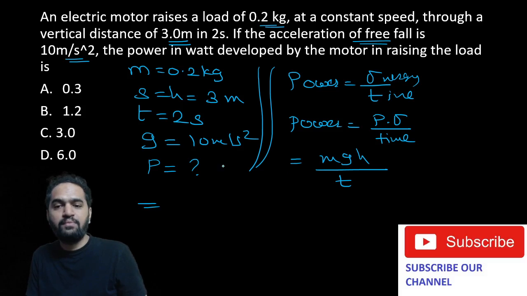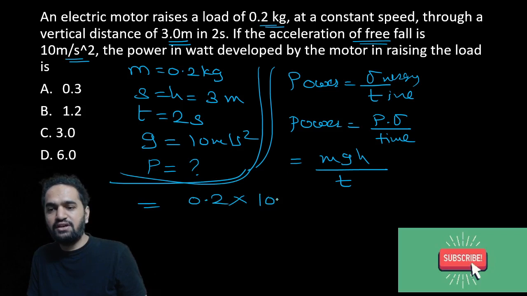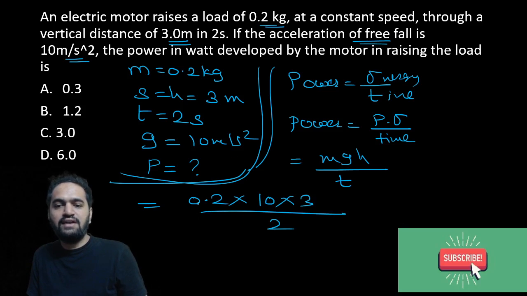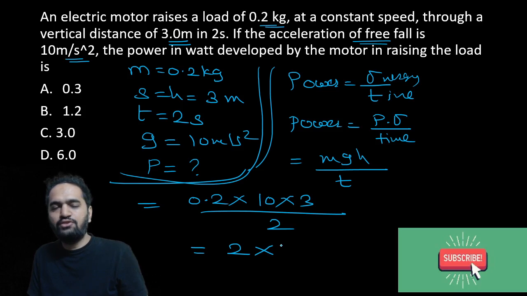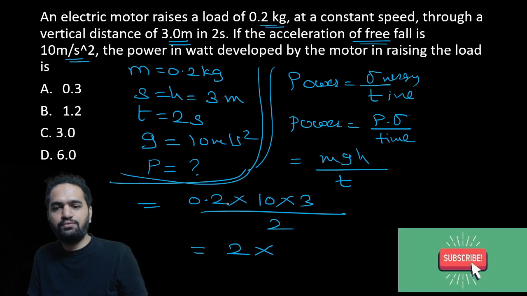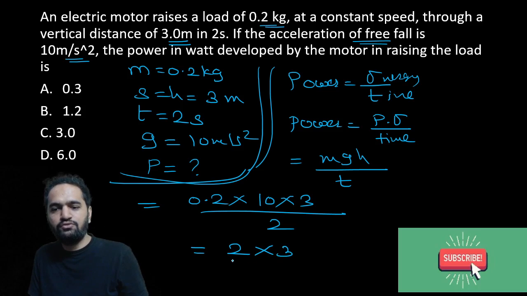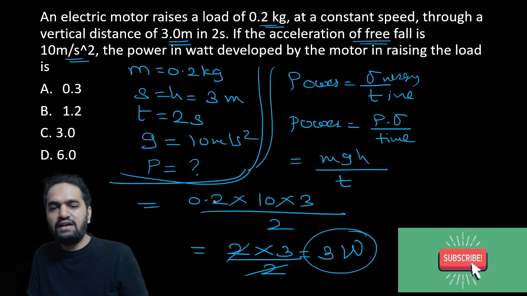What is the value of m? M in our case is 0.2, correct? What is the value of G? That is 10. What is the value of H? That is 3. What is the value of T? That is 2. So 10 into 0.2 is just 2. What about 3? Okay, that you can just skip there, or even you can multiply. See, 2 can be divided with this 2. The 0.2 and 10 have already been multiplied, so we have got 2, and 2 into 3 divided by 2. So 2 and 2 are getting cancelled. So what is remaining? 3. And the unit in this case would be watt. So the answer is 3 watt.